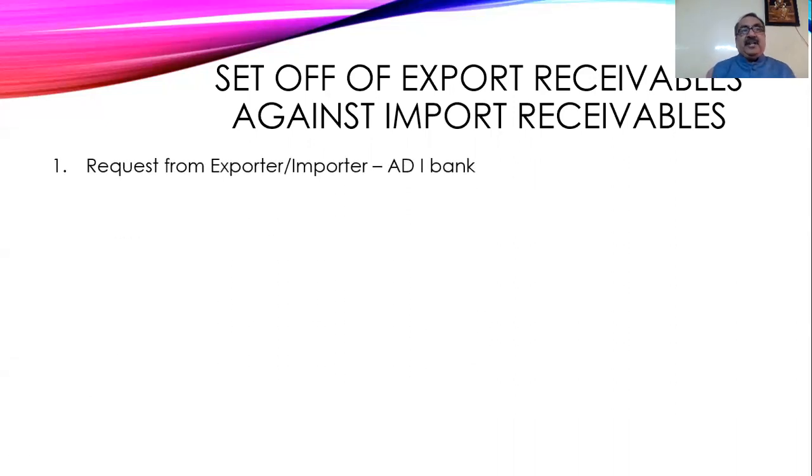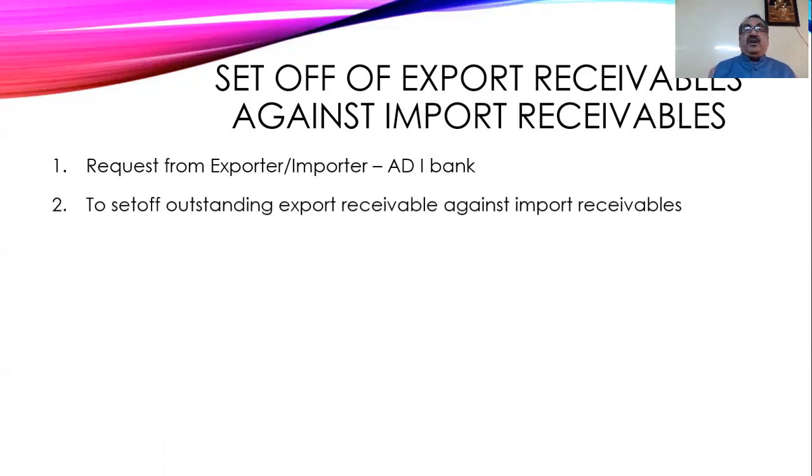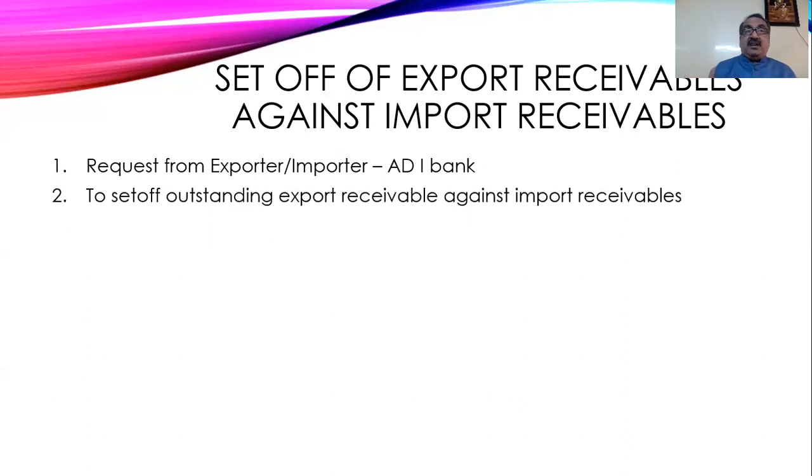For this, the request from the exporter or importer has to be made to the authorized dealer of the bank. On receipt of the request from the exporter and importer, the authorized dealer bank has to give a specific permission that okay, you can set off outstanding export receivable against import payable. So this is also possible. I have to receive this amount of export proceeds, I have to pay import proceeds.